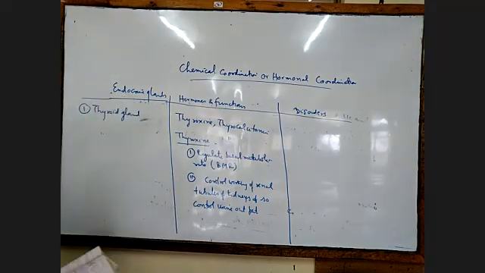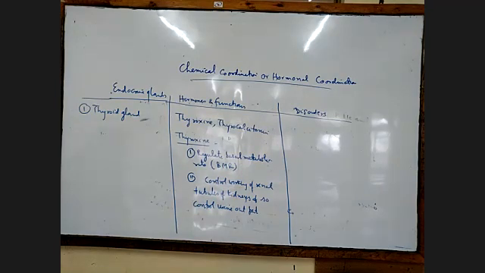Okay. Then after that we go to disorder. How the disorder of the hormone is caused. So disorder of the hormone is caused if they are secreted in more amount or they are secreted in small amount. If they are not secreted in a normal amount, then we feel the disorder. If they are secreted in more amount, that is called hyperthyroidism or hypersecretion. And if they are secreted in less amount, the disease is called hyposecretion. If there is hyposecretion, there will be disease, and hypersecretion also there will be disease.